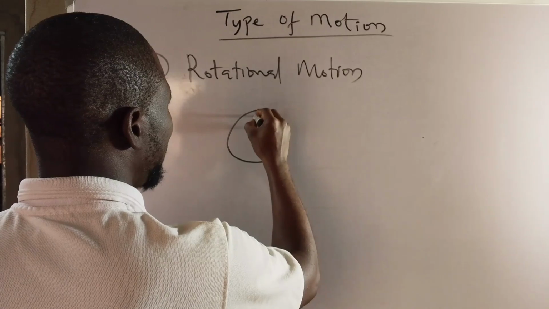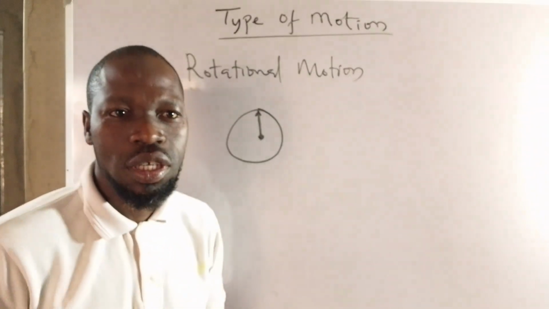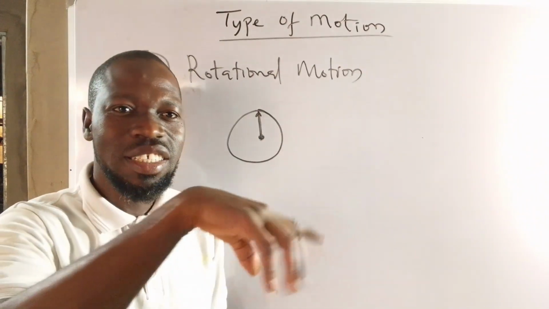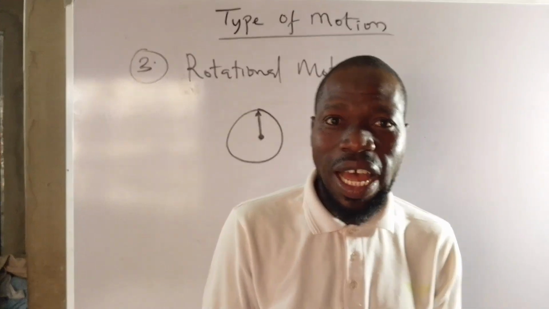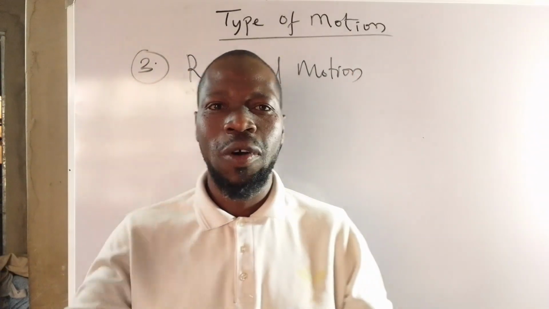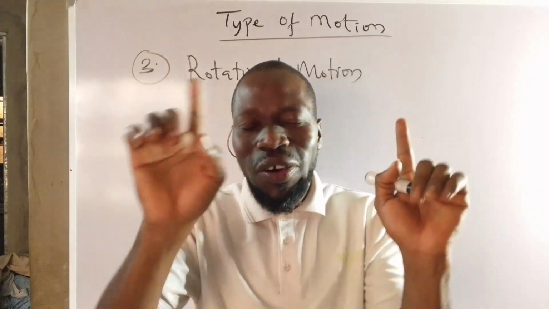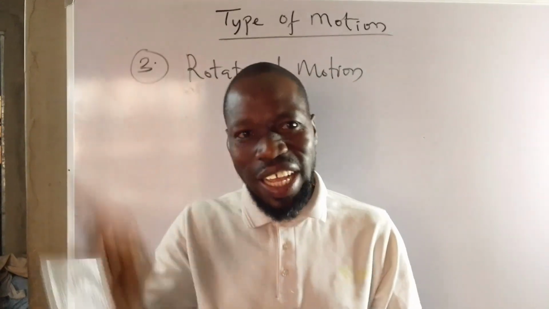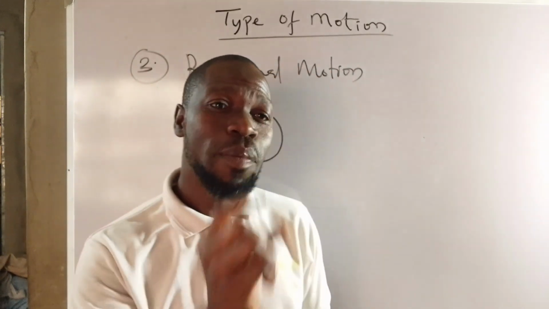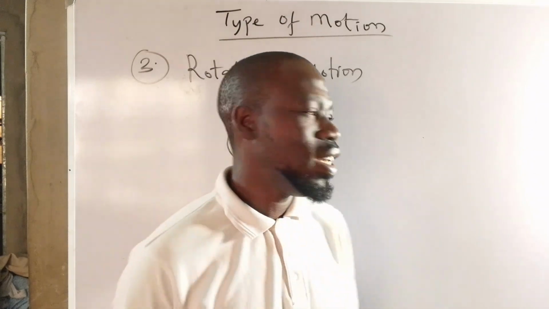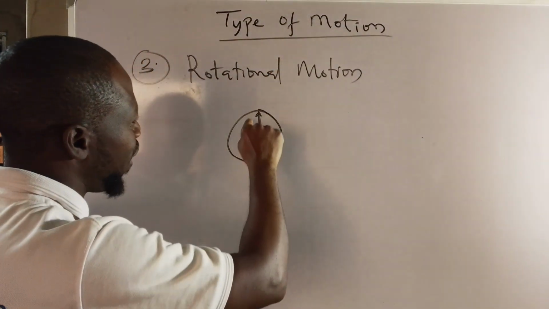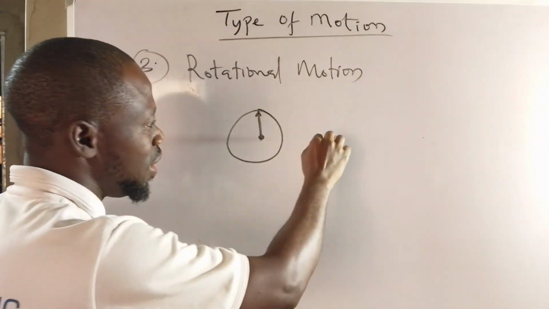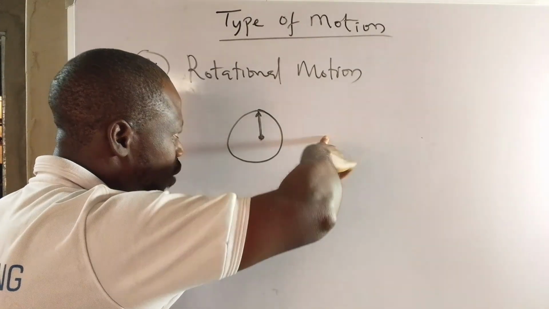Maybe this is the hand of the object, just like the hand of the clock. The clock rotates, either the seconds arm or the minute arm or the hour arm, it's undergoing a rotational motion. When you look at the fan also, your fan rotates. That is rotational motion. It's rotating about a singular axis. It's moving about that central position and it's rotating.